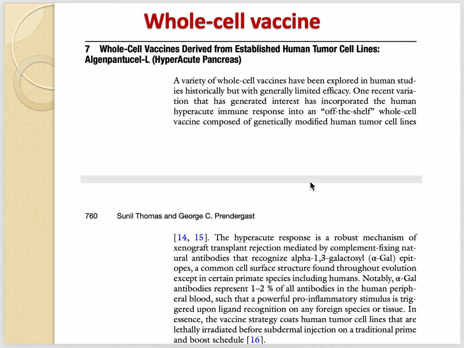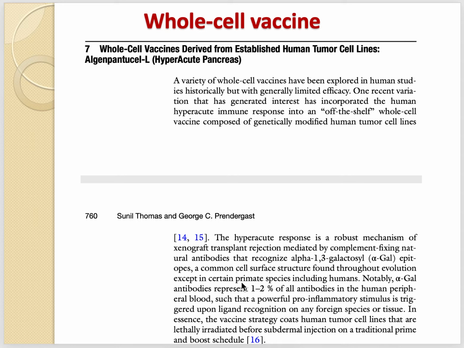Whenever a xenograft transplant is done to a human, xenograft meaning tissue from other animals, not from the human, it induces a very acute immune response against the xenograft, and that's why the xenograft transplant gets rejected. So how can humans do that?